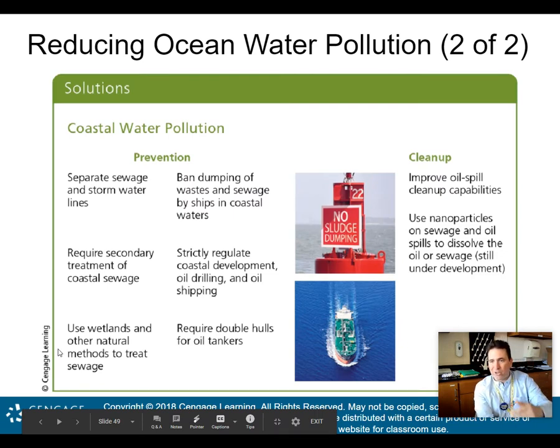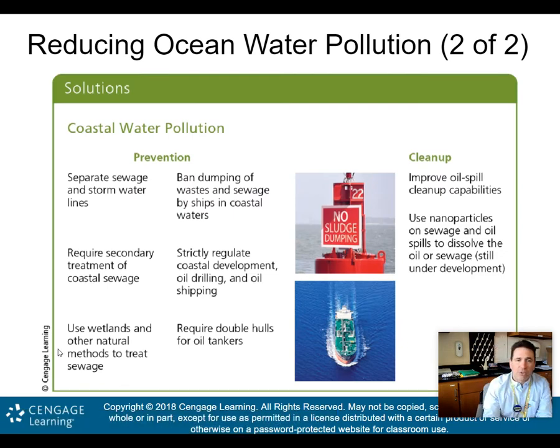So again, our favorite chart here, some prevention, some cleanup from coastal water pollution. Preventions: separate sewage and stormwater lines, all right? In many parts of the world, parts of the country, sewage and stormwater lines are the same, so separate them. Ban dumping of waste and sewage by ships in coastal waters. Require secondary treatment of coastal sewage. Strictly regulate coastal development, oil drilling, oil shipping. Use wetlands and other natural methods to treat sewage. Again, wetlands are an ecological system, ecological service, naturally filters water, and require those double hull tanks for oil tankers.